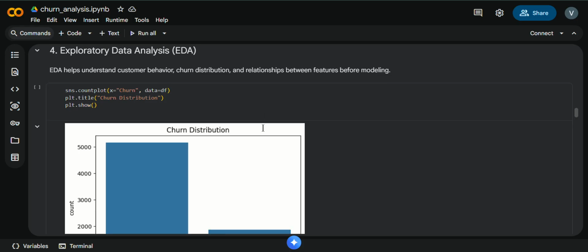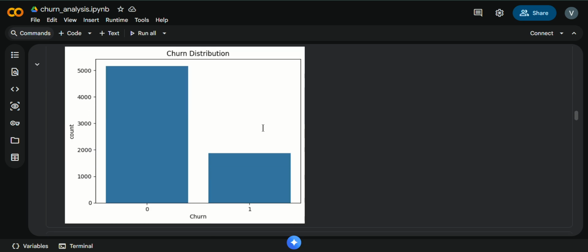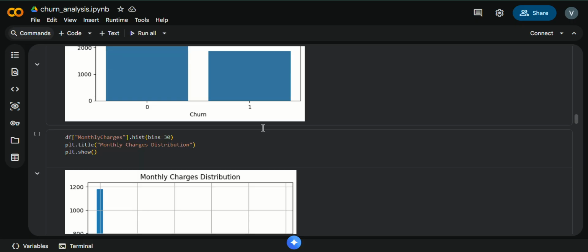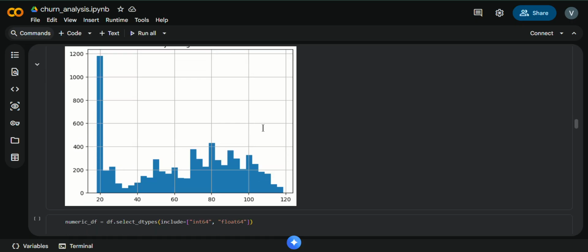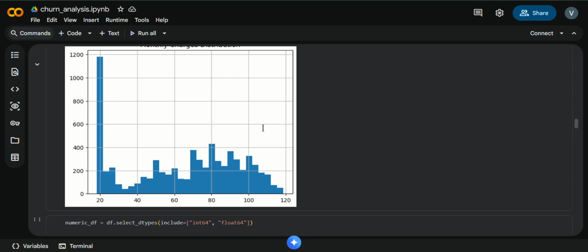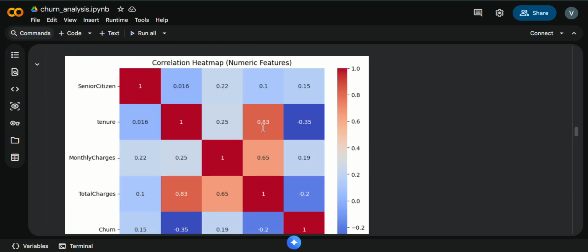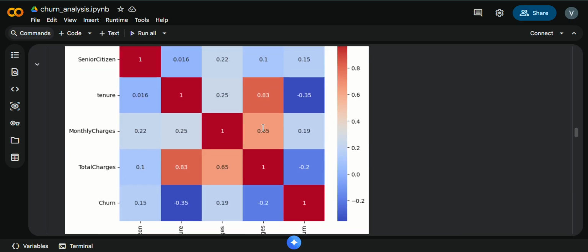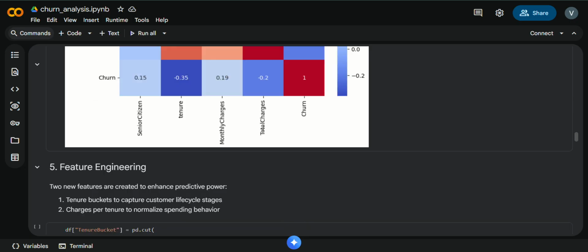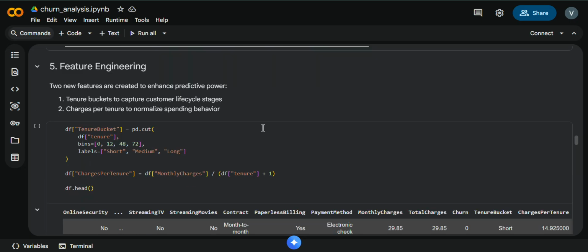Once the data was cleaned, I performed exploratory data analysis to better understand customer behavior and churn patterns. I visualized the churn distribution to see how balanced the target variable was. I also plotted the distribution of monthly charges to understand the billing pattern and created a correlation heat map using the numerical features to identify the relationships between the variables. This analysis helped me gain intuition about which features might influence customer churn.